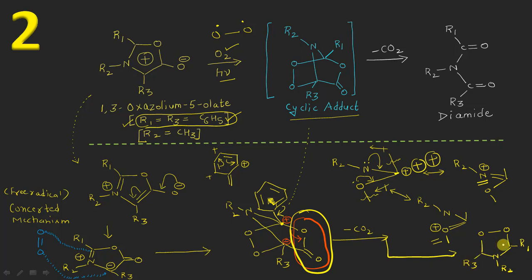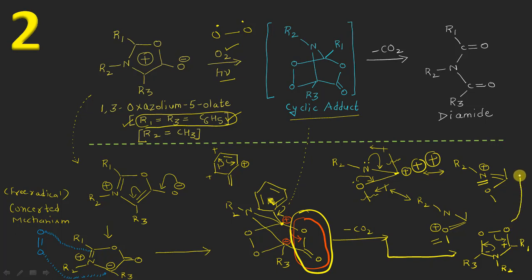And now this had the positive charge and this had the negative charge, such that bond rearrangement will take place in this way, and the bond of this peroxide, I mean oxygen single bond oxygen, will cleave from here, and the reorganization of the bonds will take place, and these electrons will come in between this carbon and oxygen bond, right?